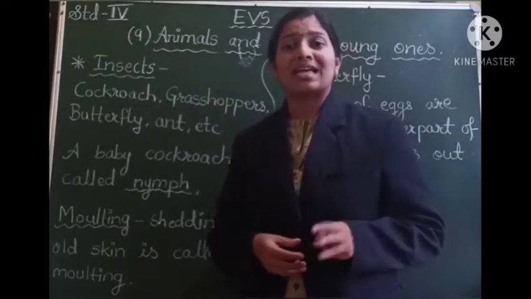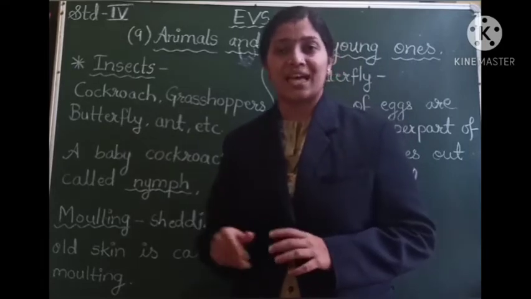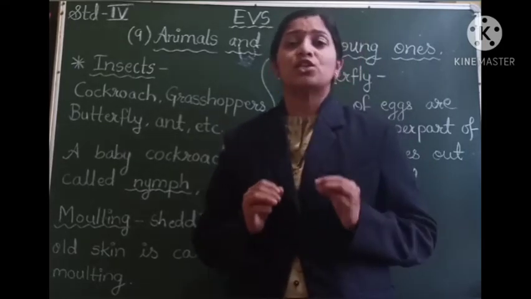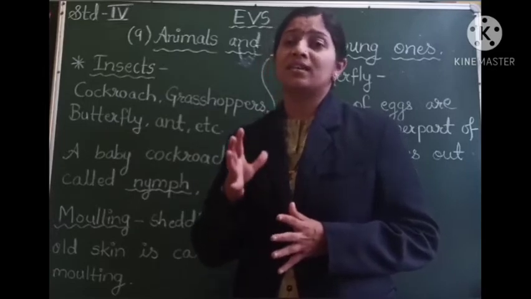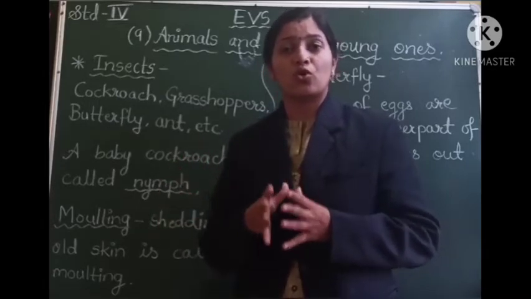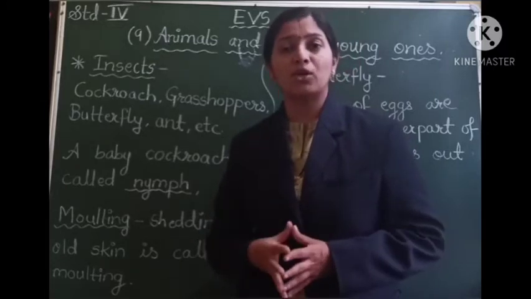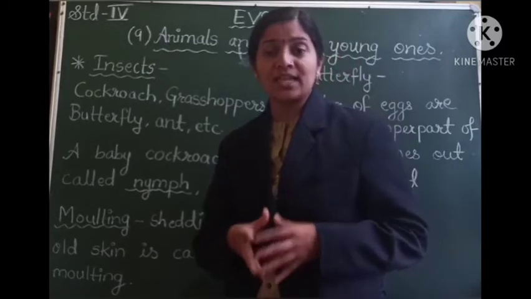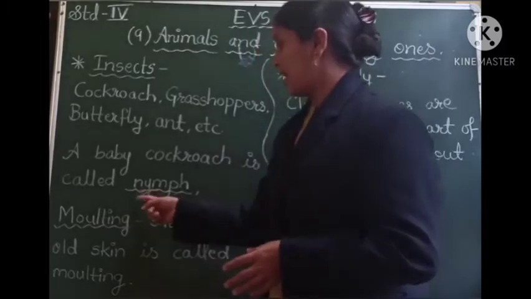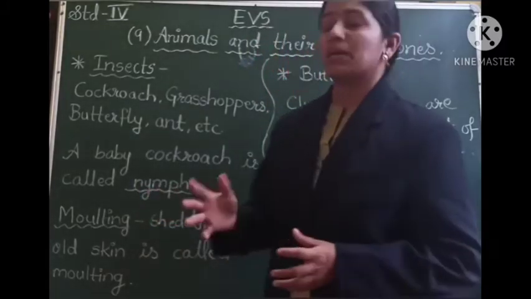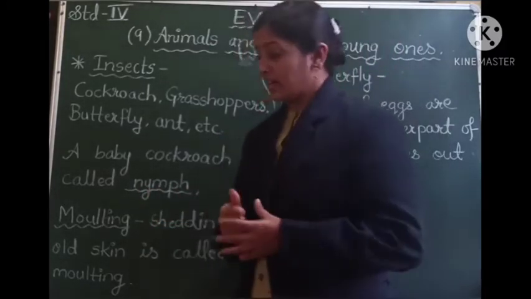So now we will discuss the life cycle of a cockroach. A cockroach has 3 stages in its life cycle. The cluster of eggs laid by the cockroach. So the cockroach lays a cluster of eggs, a group of eggs, and when the baby cockroach comes out of these eggs, it is called a nymph. N-Y-M-P-H. The baby cockroach is called a nymph.